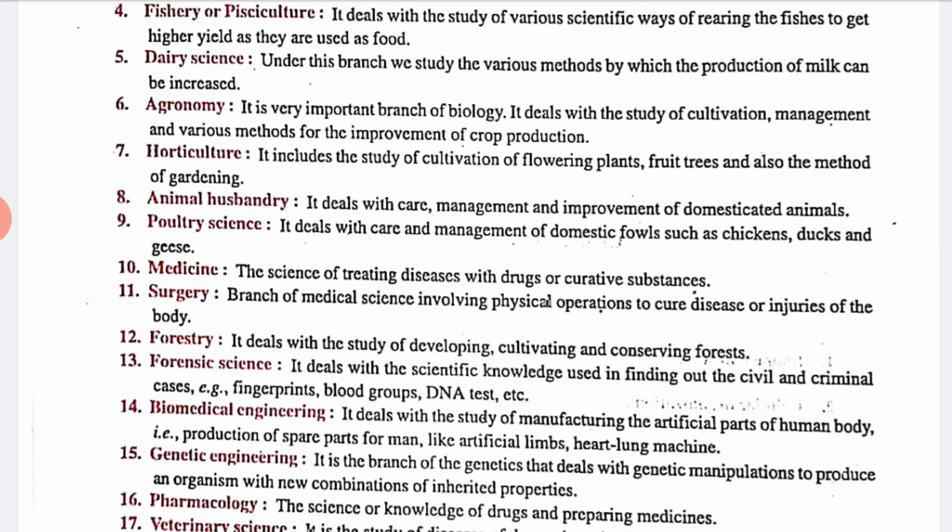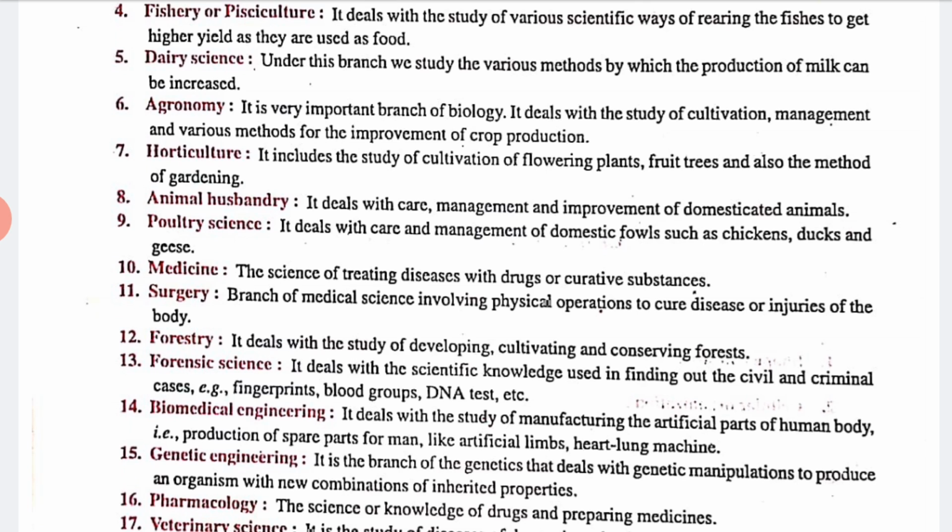Okay, yes. Now next is your poultry science. Poultry science deals with the care and management of domestic fowls such as chickens, ducks and geese. Geese are also a type of bird, black in color. So that is the management of chickens and ducks.